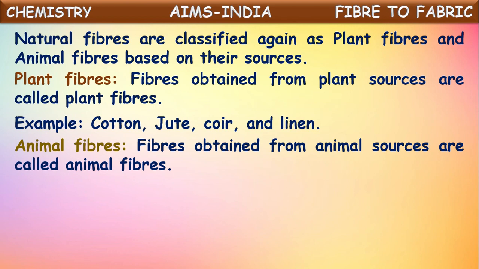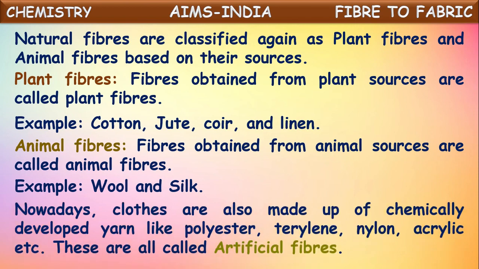Next, let us talk about animal fibers. The fibers which are obtained from animal sources are called animal fibers. For example, wool. Wool is obtained from animals like sheep and yak. The hair of these animals is collected for weaving woolen clothes. So it is an animal fiber. Even silk is obtained from silkworms. That's why these are called animal fibers.